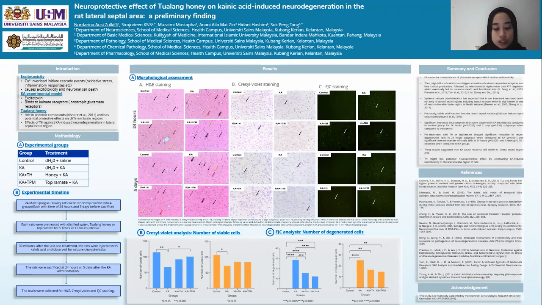So in conclusion, these results show that kainic acid induced neurodegeneration in this region, and tualang honey might have potential in protecting the hippocampus against kainic acid-induced neurodegeneration. However, further study needs to be done.